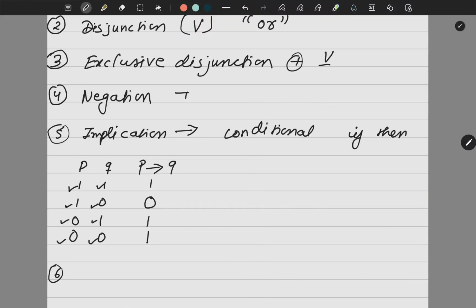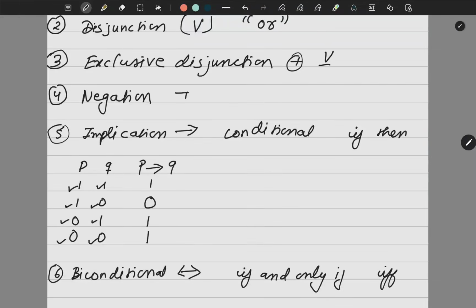Now, what is the sixth one? Sixth one is biconditional. Biconditional is represented like this. Okay, this means if and only if, or IFF, or necessary and sufficient. So when I say like this, it will be true when both the values are the same. So 1, 1 is 1 and 0, 0 is also 1. Okay, and the remaining two will be 0. Correct? So this is called biconditional. So this is how I can make the table for all the connectives.